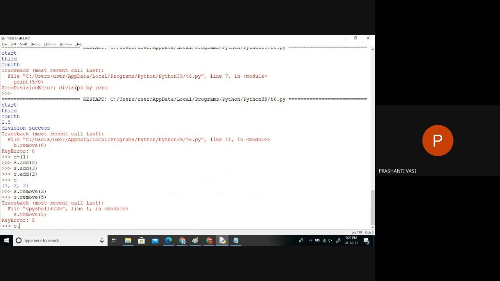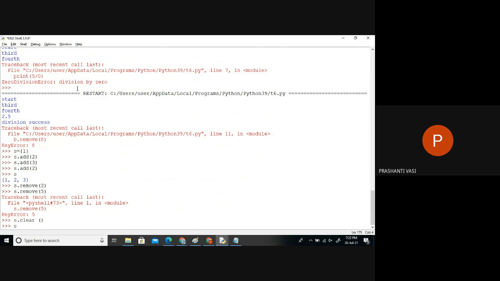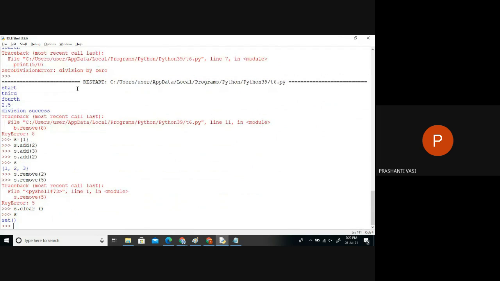And other than that, we can see some other functions like clear. We will discuss this again in detail. In every chapter we'll discuss functions in detail for all the data types. So now it's empty, right? Like this, we have a few other functions in the set. We can just check: discard, insertion, remove, and so on. These are a few functions.